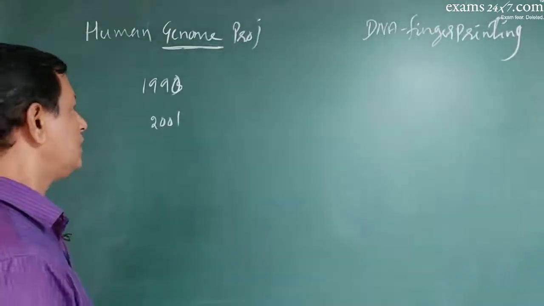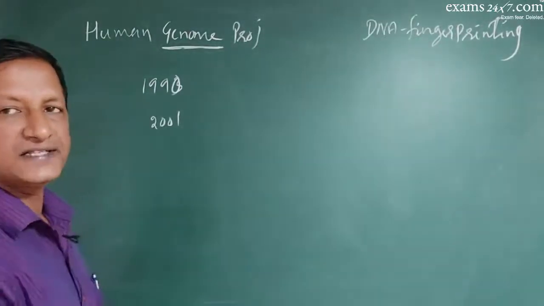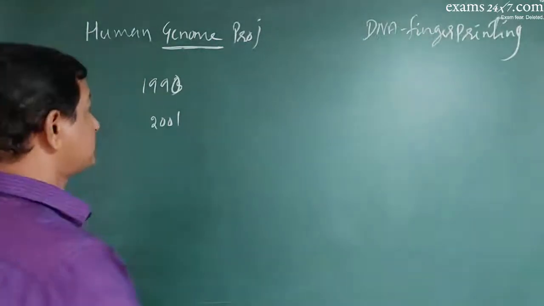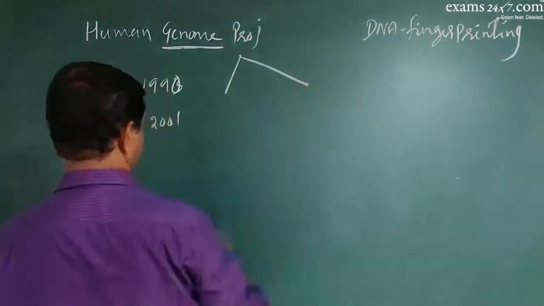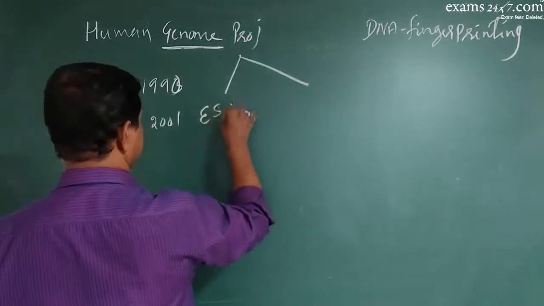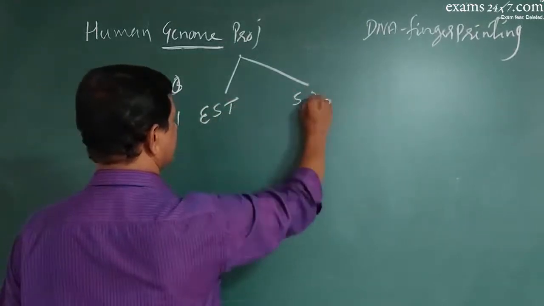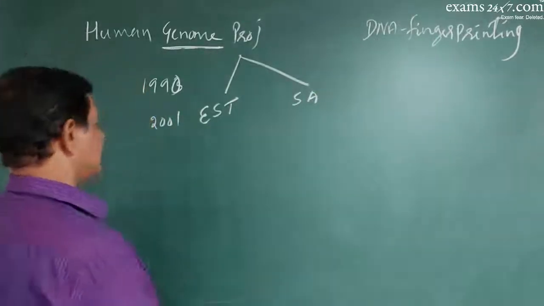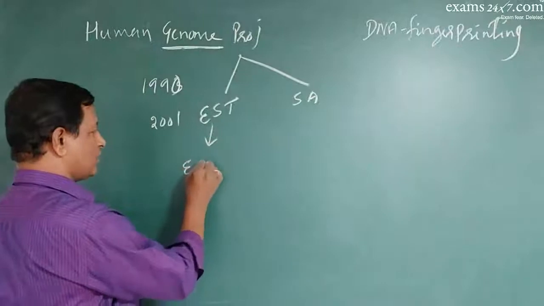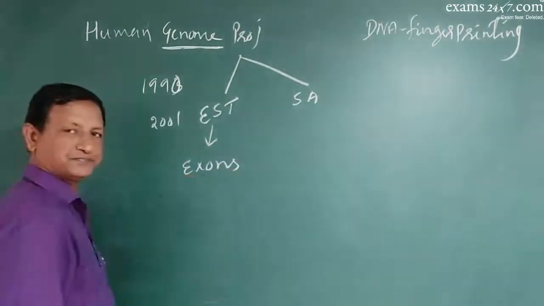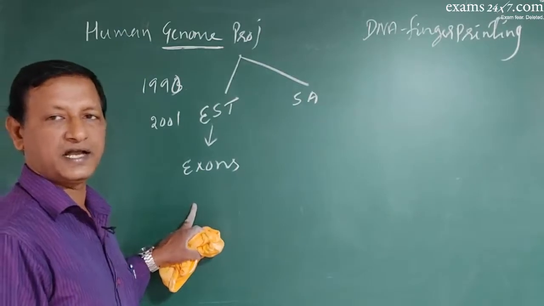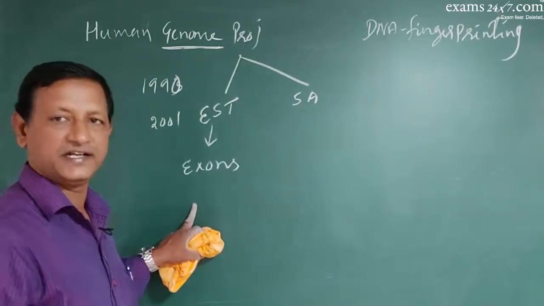Okay, so this project has actually utilized two types of processes, methods. One is expressed sequence tags, the other is sequence annotation. Two types of methods were followed. What are they? In expressed sequence tags, only exons were taken, and their activities were studied in detail.